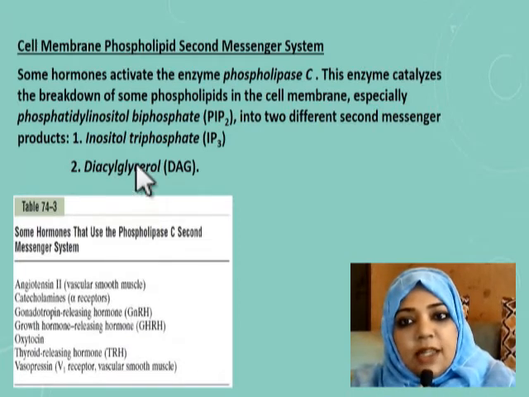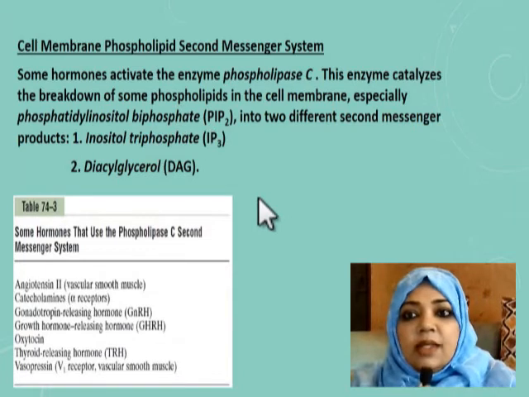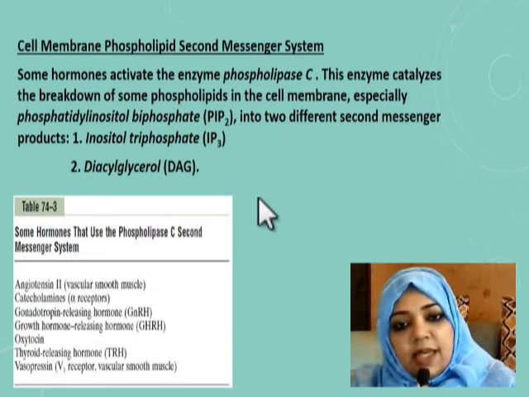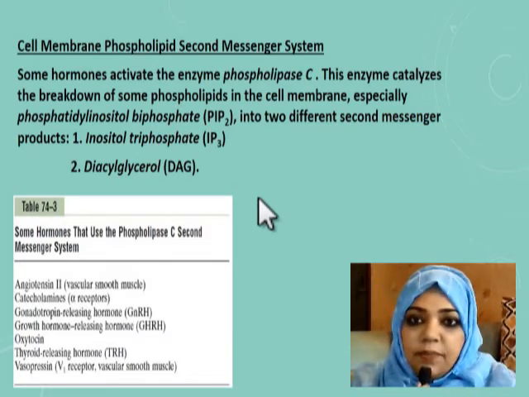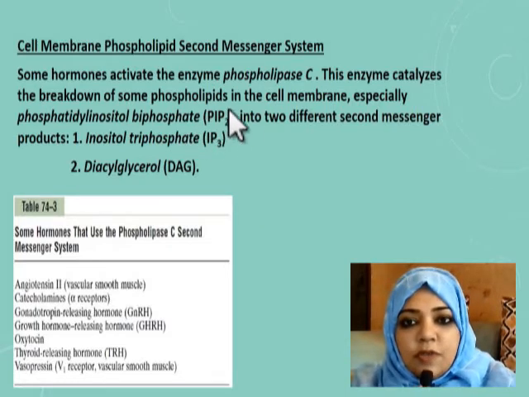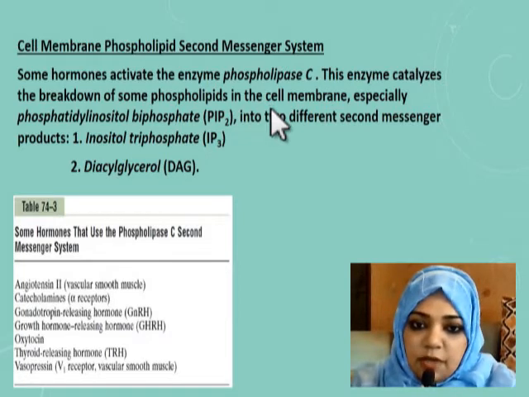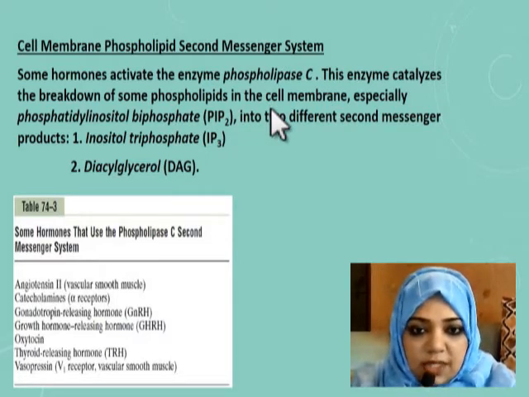Then we have the cell membrane phospholipid second messenger system. Some hormones activate the enzyme phospholipase C, and this enzyme catalyzes the breakdown of some phospholipids in the cell membrane. We know that phospholipid is one of the components of the cell membrane.